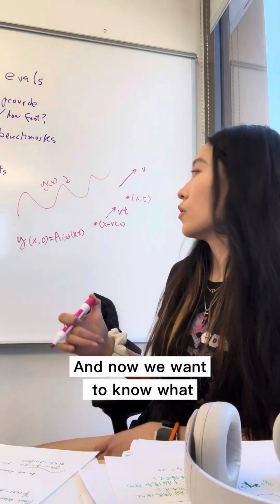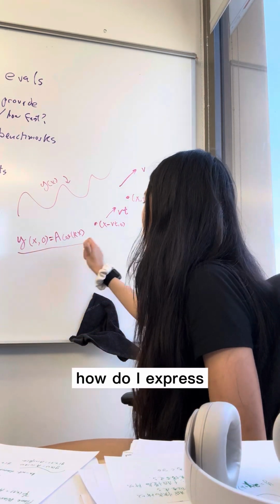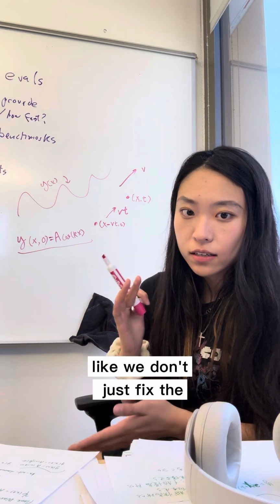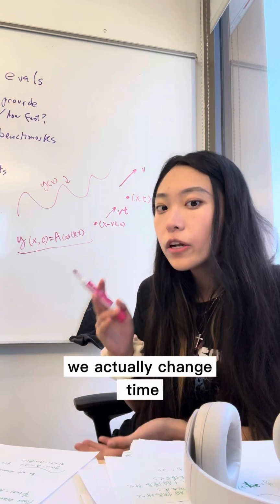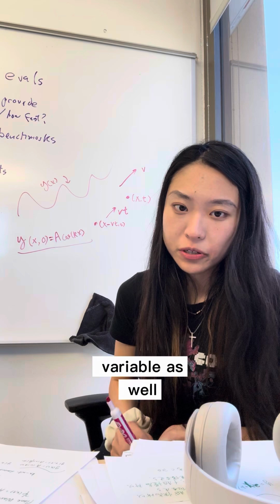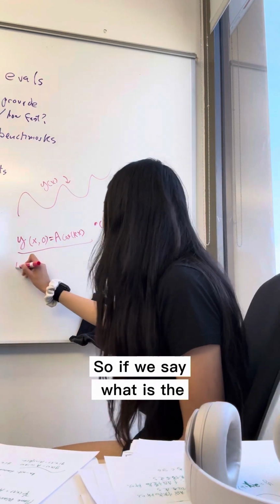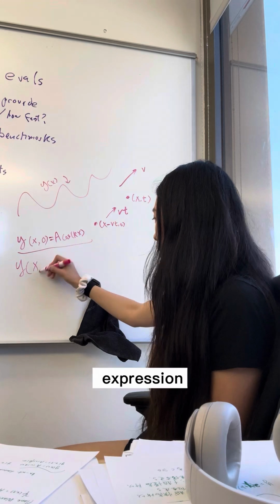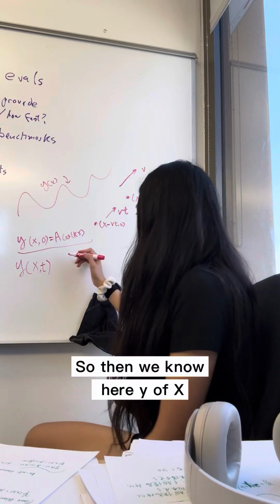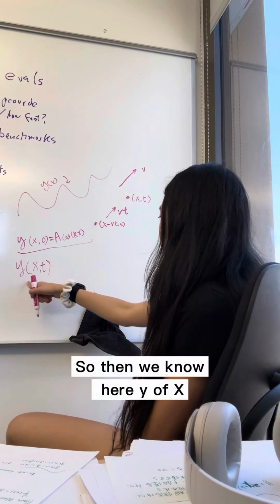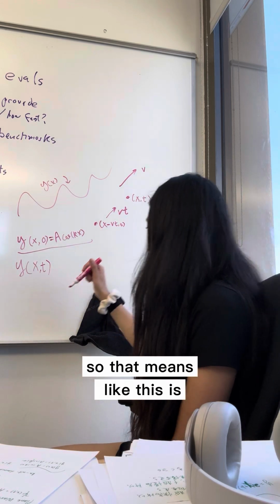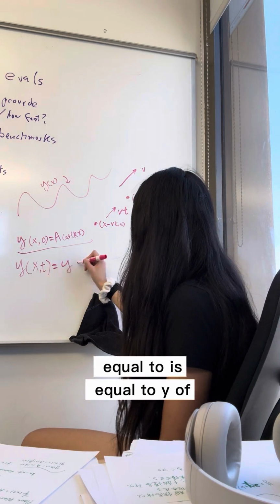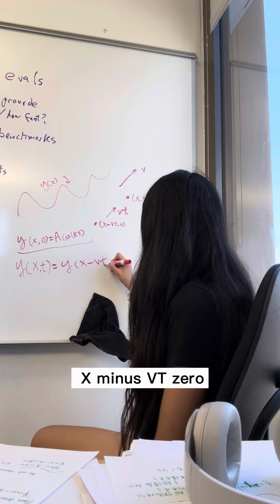Now we want to express this when we change time. We don't just fix time at t equals 0; we want time to be a variable as well. So what is the expression for y of x and t? It equals y of x minus vt, 0.